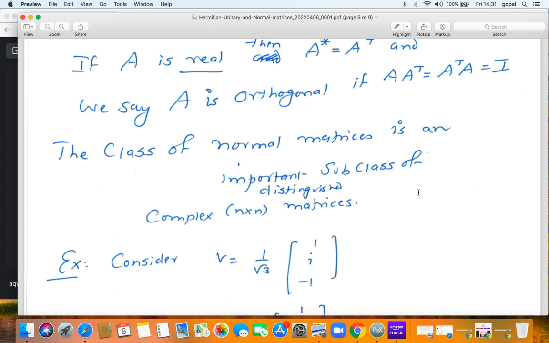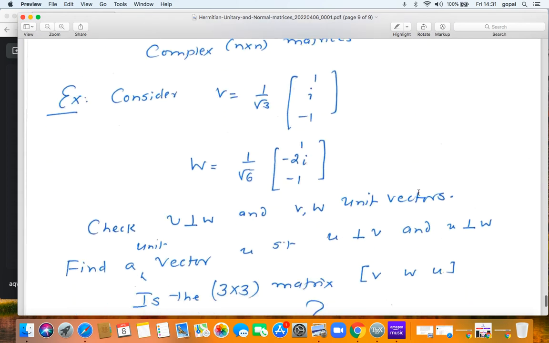Again, I'm going to give you a similar type of exercise. I'm going to give you two vectors, V and W. V is 1 upon root 3 times (1, i, minus 1). I put this 1 upon root 3 to make it a unit vector. Hermitian product you have to take now, not inner product, Hermitian product. W is another vector, 1 upon root 6 times (1, minus 2i, minus 1), with the 1 upon root 6 thrown in to make it a unit vector. W star V is going to be 0. That is, W and V are orthogonal unit vectors.